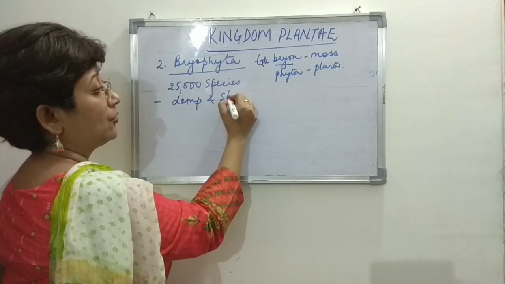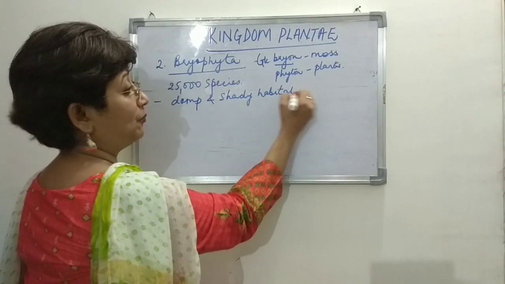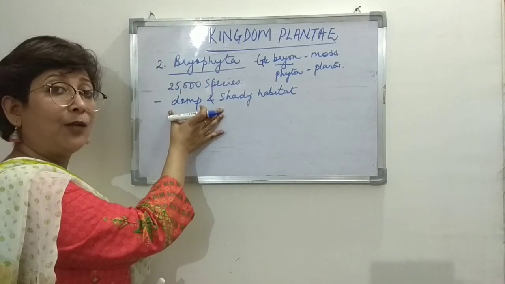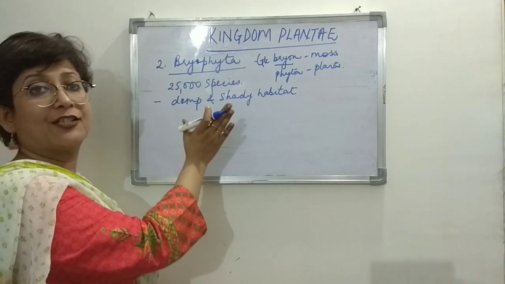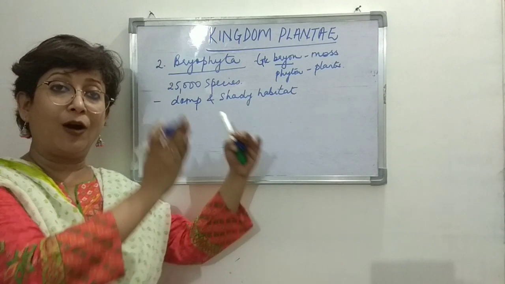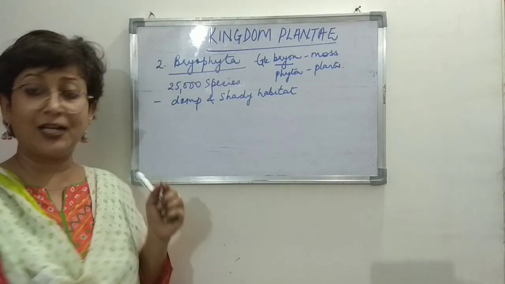That means they are found on land, but they need wet lands, right? Damp lands, right? So just see, from water, aquatic, to now on land, right?